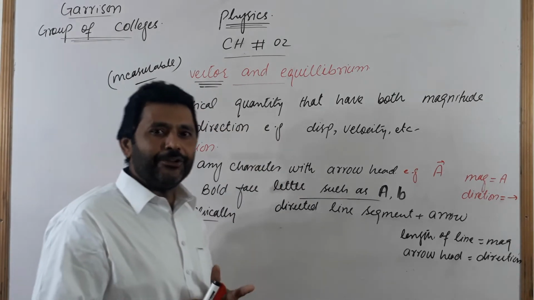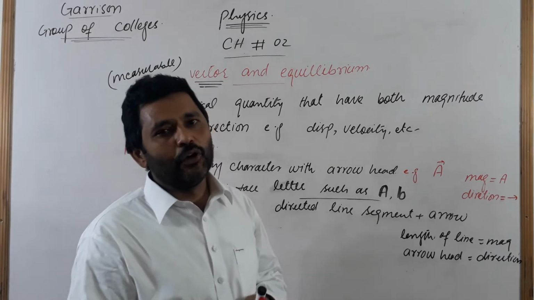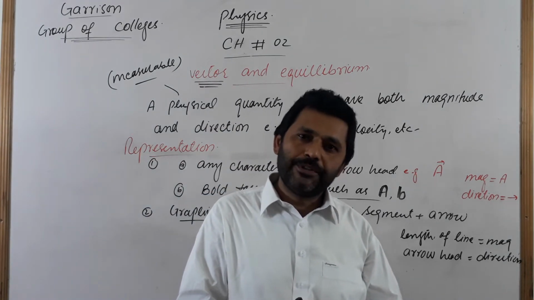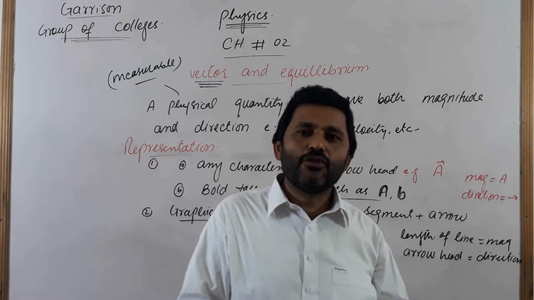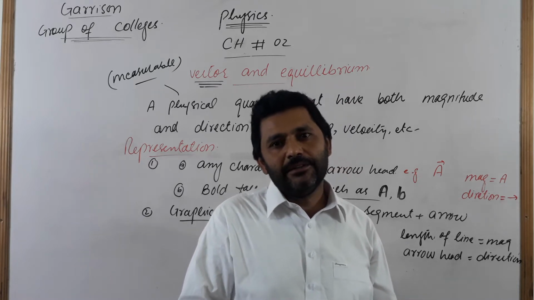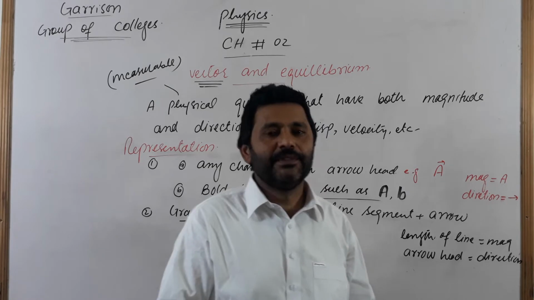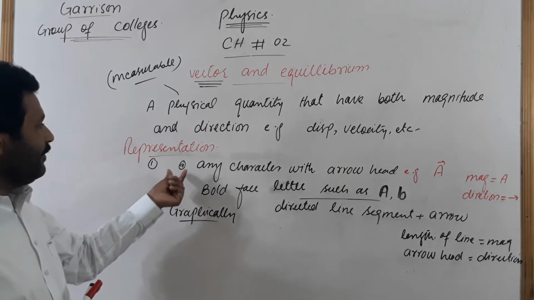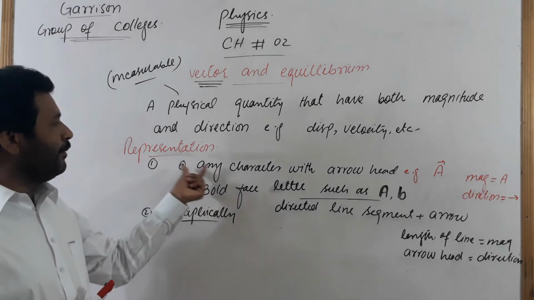For example, displacement, velocity, acceleration, force, torque, and so on are called vector quantities. Dear students, a vector is represented